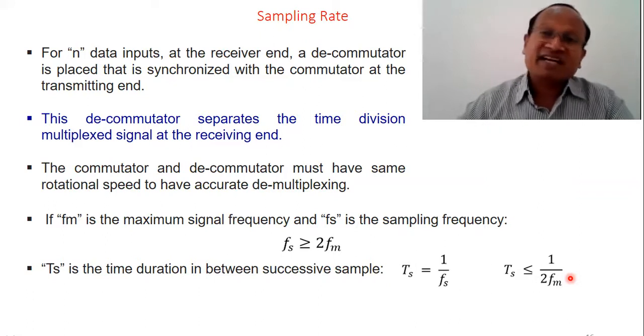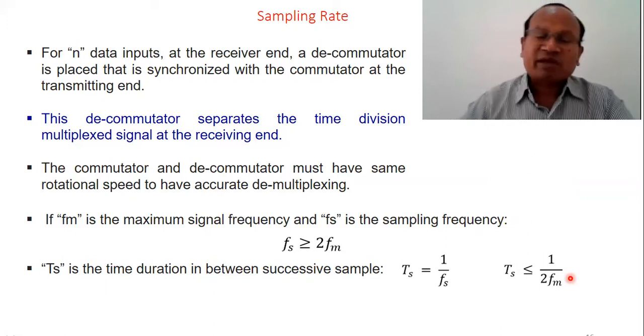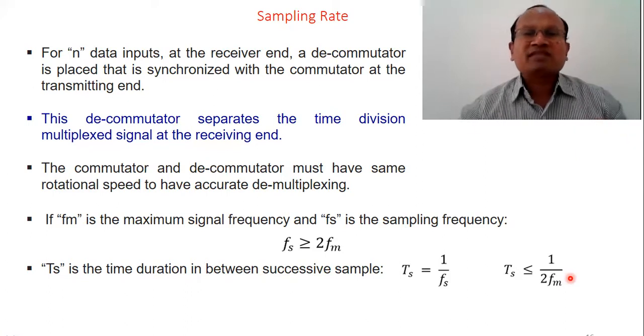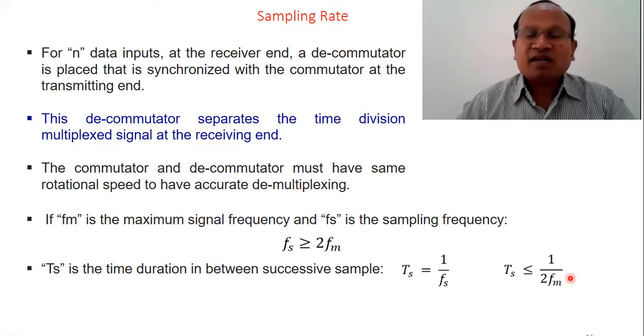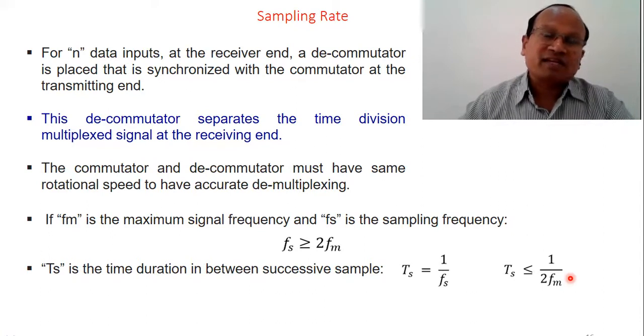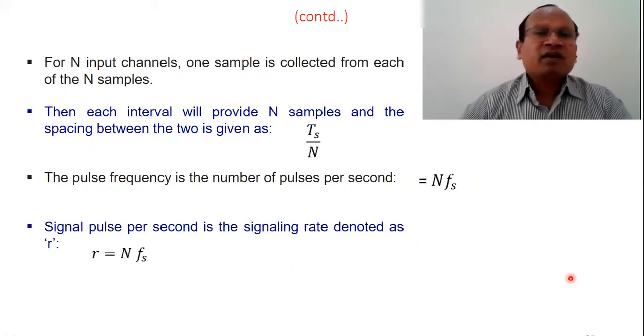So the concept of sampling rate, sampling time and sampling frequency is very, very important while providing synchronization between transmitter and receiver and communicating multiple signals over a single channel effectively without any bit error rate.